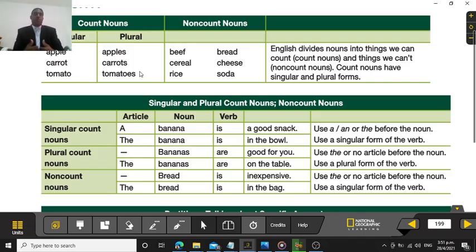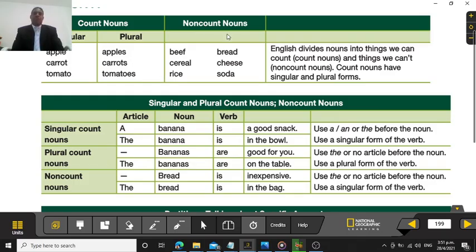Now, they belong to a family that can be counted. Usually when they can be counted, most of the time you can say a, and that a means one. And in the ones that you cannot count, you cannot use a because you cannot say one. All right? We got here the singular and plural forms of the count nouns. You could say an apple, or you could say apples, right? Carrots. Usually they put an S, or they have a specific way for you to make them plural. Tomato, tomatoes, right? Those are the ones that are count nouns.